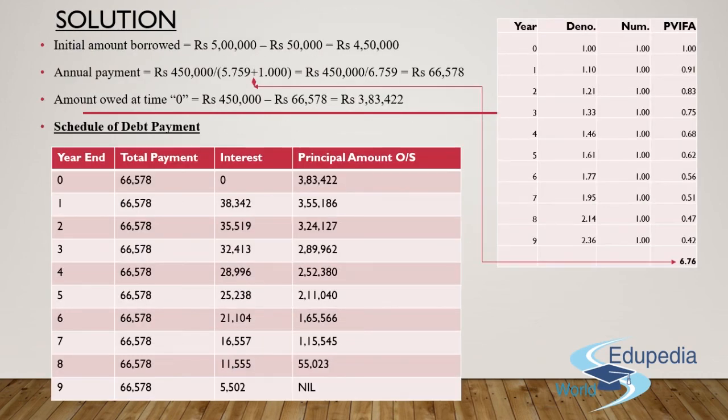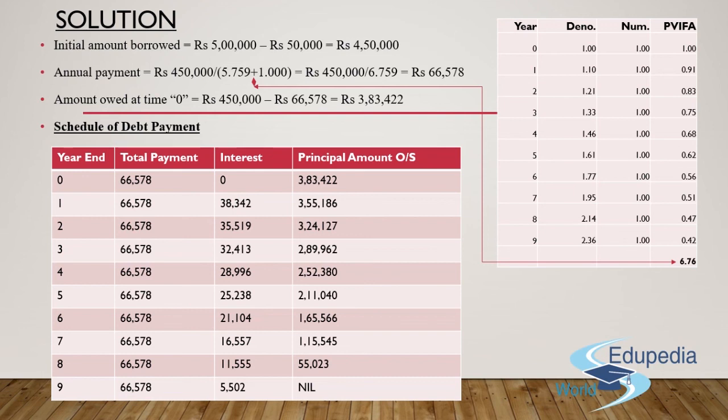It says that the initial amount which needs to be borrowed is 5 lakh minus 50,000, 50,000 being the subsidy. So what amount should be borrowed? It has to be 4,50,000. Now, since 4,50,000 has to be paid in totality with respect to the cost of this asset, which is the pulp control device, we need to find out what should be the annual installment that we are supposed to pay each year with respect to this particular asset.